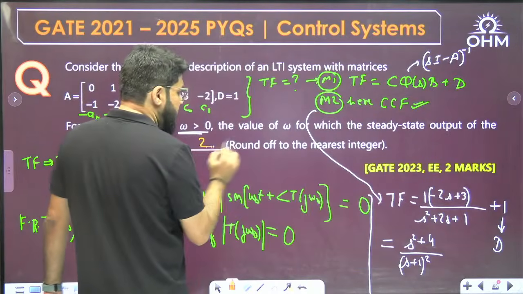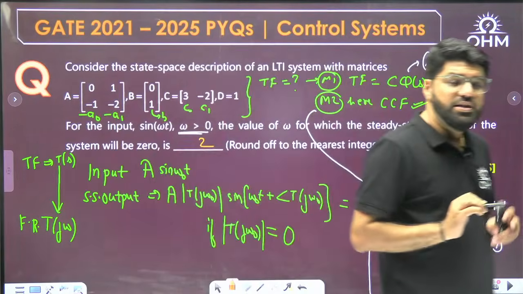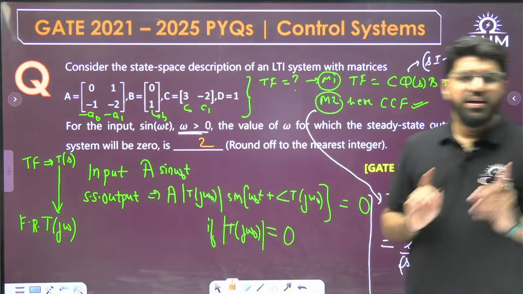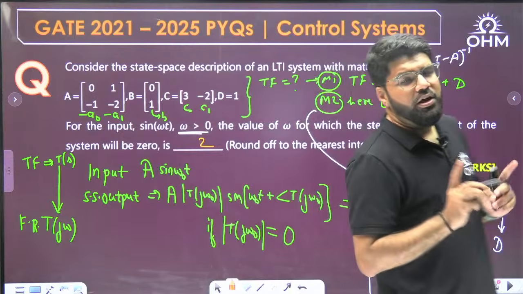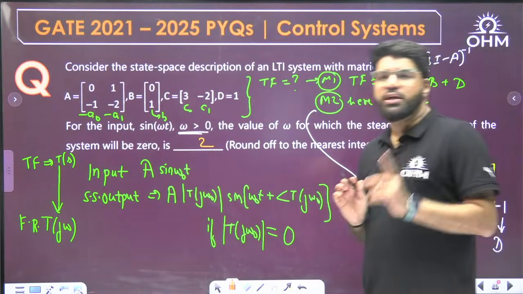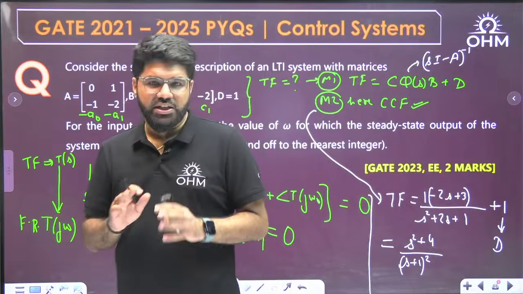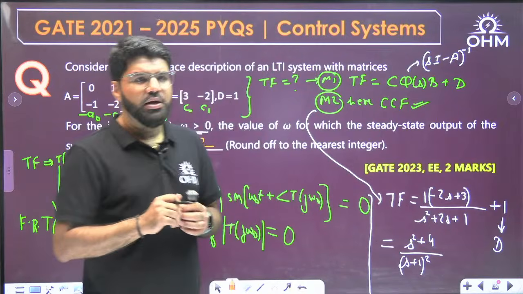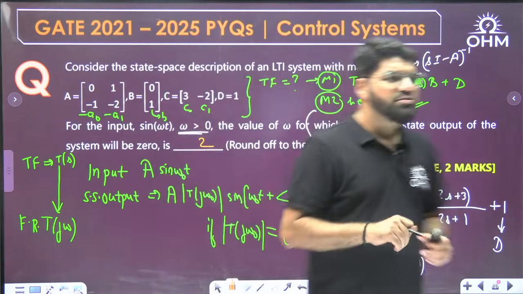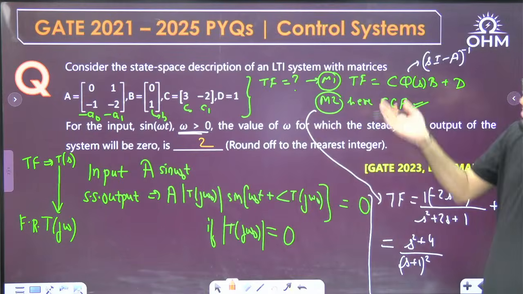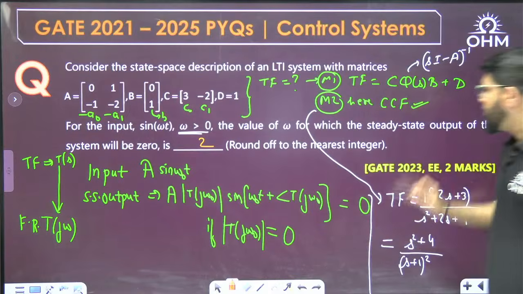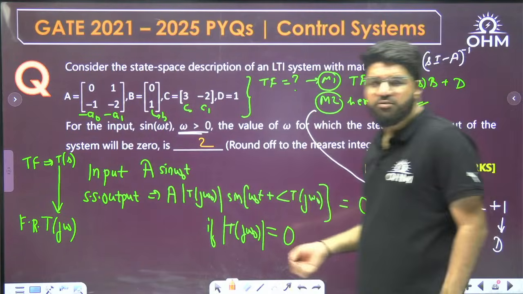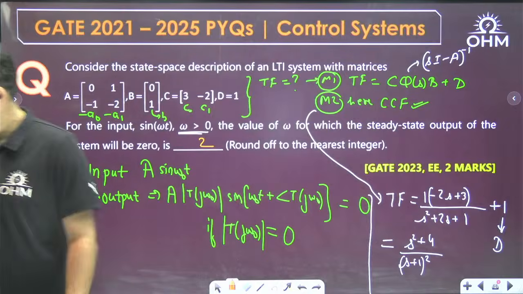So this question, GATE 2023 2 marks question, is a good question, linking the state space analysis with the steady state response to sinusoid. For calculating the steady state response to sinusoids, I need the frequency response of the system or the transfer function of the system. But rather than the transfer function, they have given the state space representation from which I can get the transfer function. General formula C phi B plus D. Or here it is a CCF model, so I can use that CCF model.